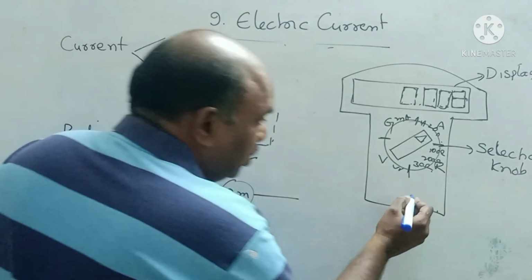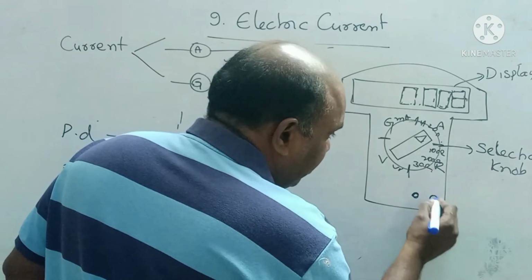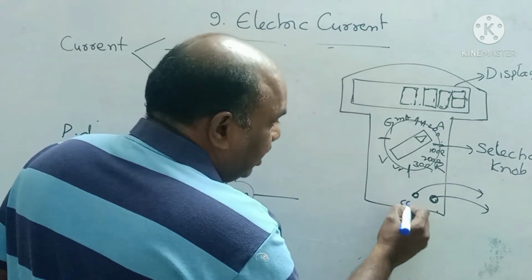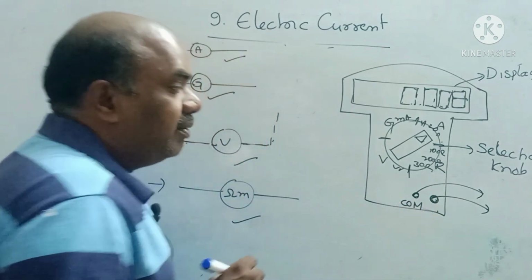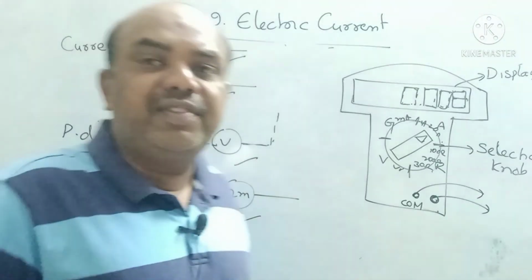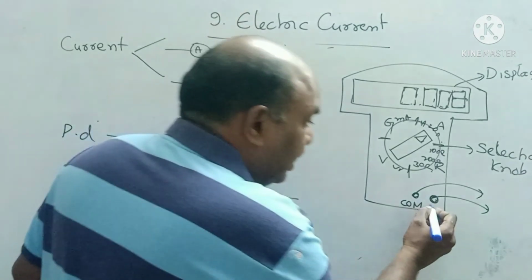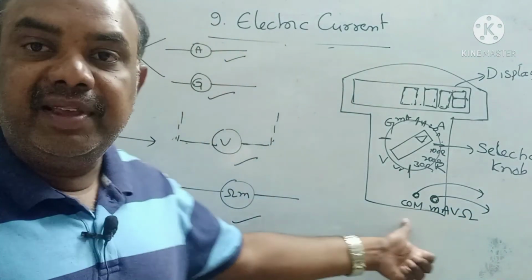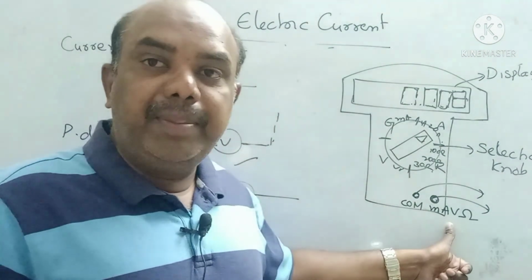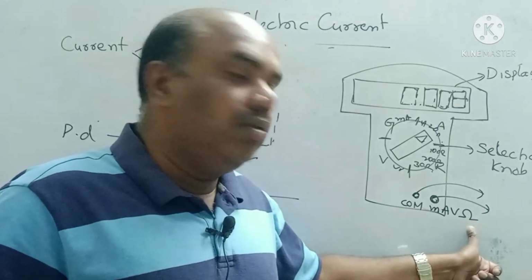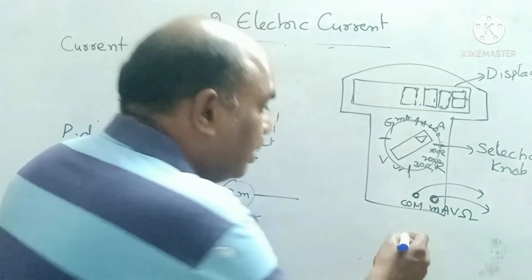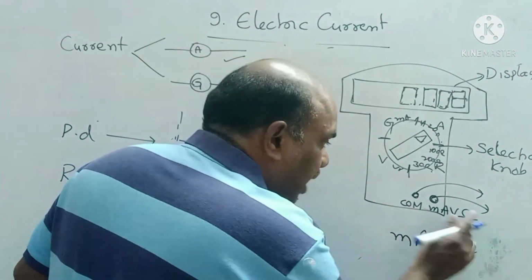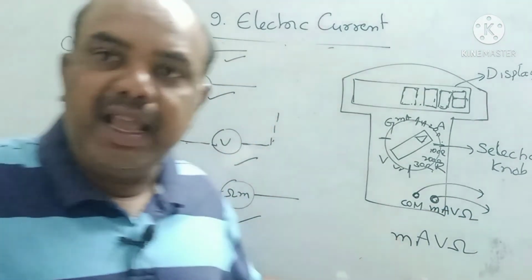At the bottom, 2 more ports are present, with one black color wire and one red color wire. One is called the common port, COM. COM means common port. The other will be written as mAVΩ. M means milliampere, A means ampere, V means potential difference, and ohm means resistance.